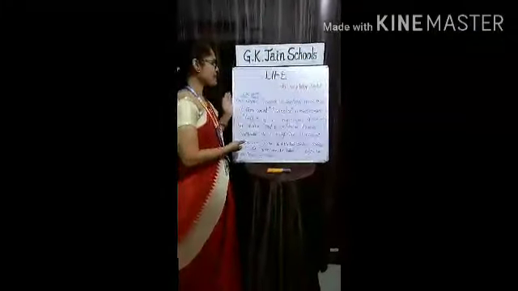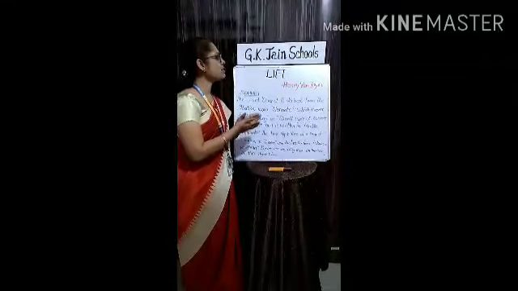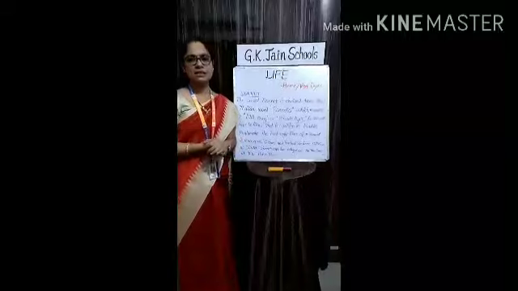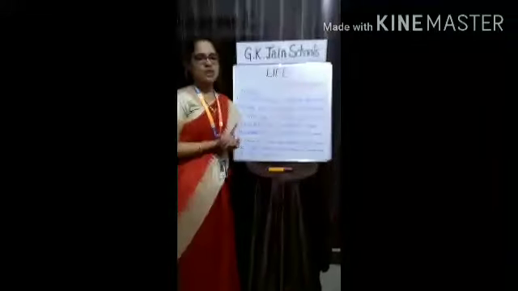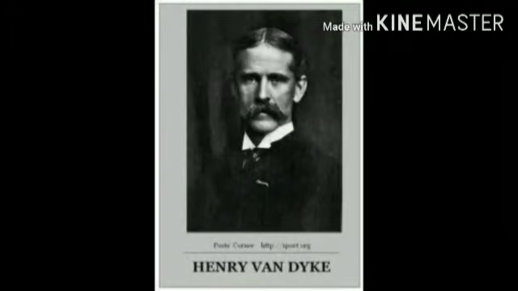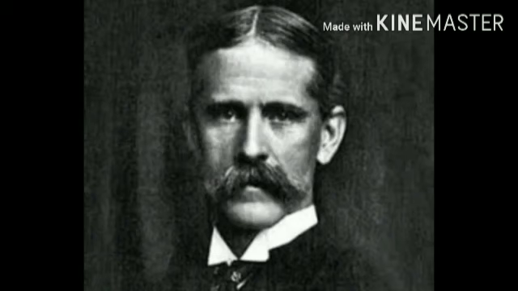Our poem Life is a sonnet with 14 lines written by Henry van Dyke. Now let's see about the author Henry van Dyke. Henry van Dyke, born in 1852, died in 1933, was an American author, poet, educator and clergyman.